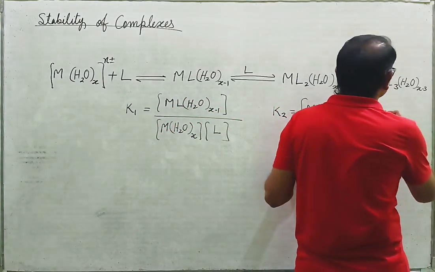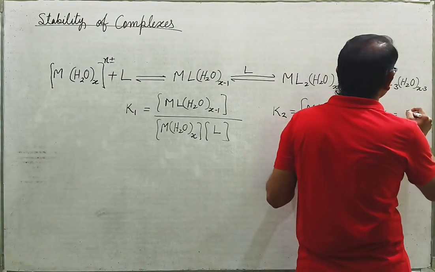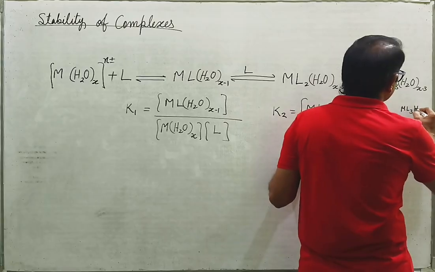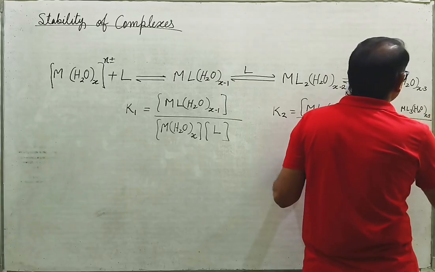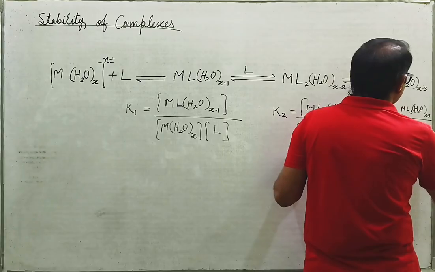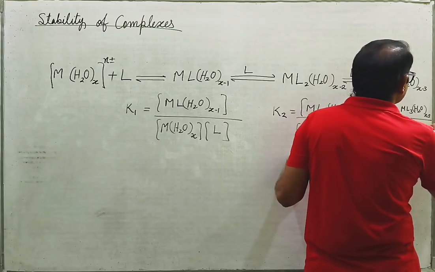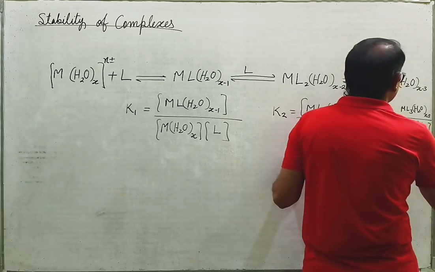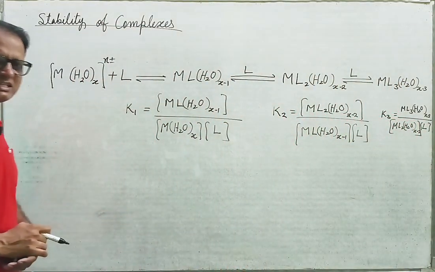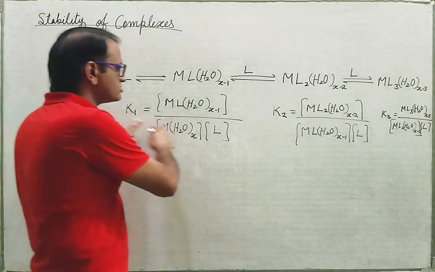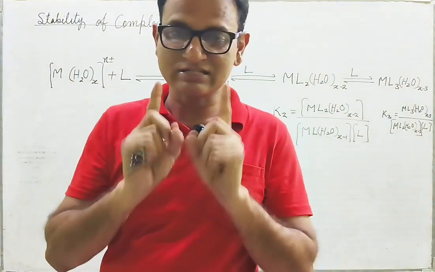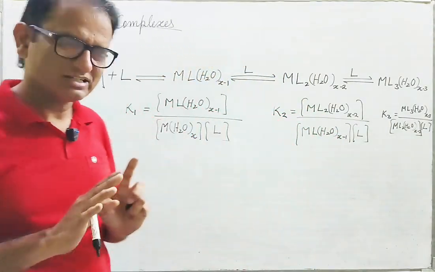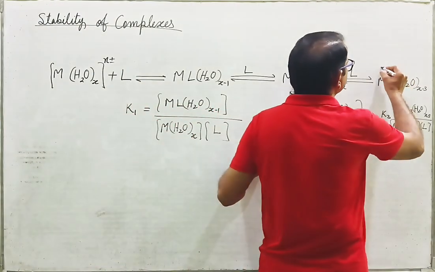Likewise, K3 will be equal to [ML3(H2O)x-3] upon [ML2(H2O)x-2][L]. Alright, so this is the stability constant for the third step. All these constants are called stepwise stability constants.